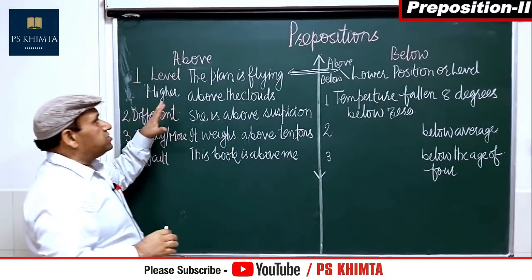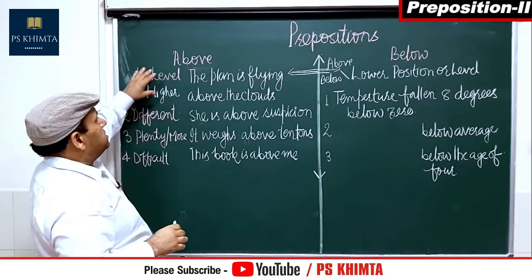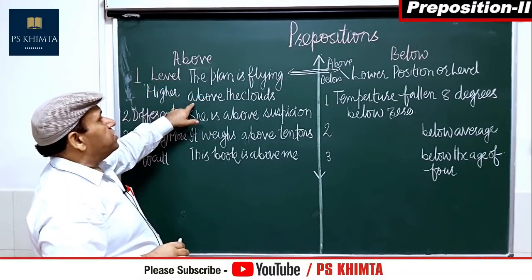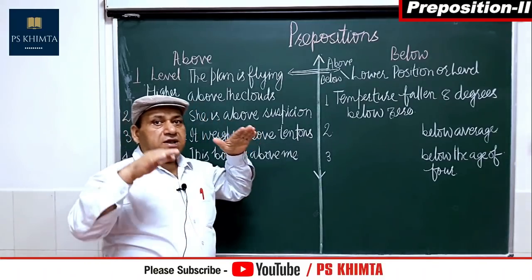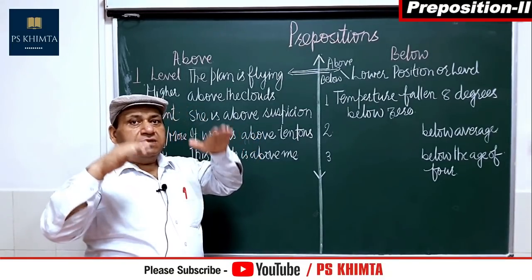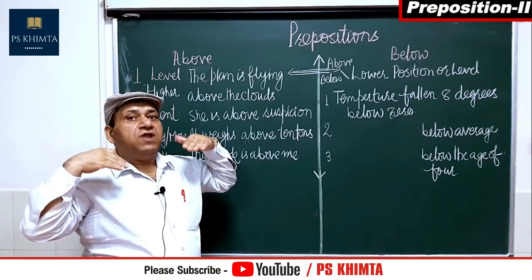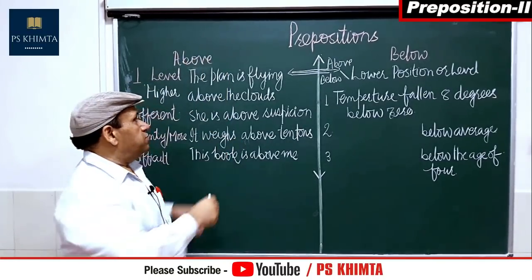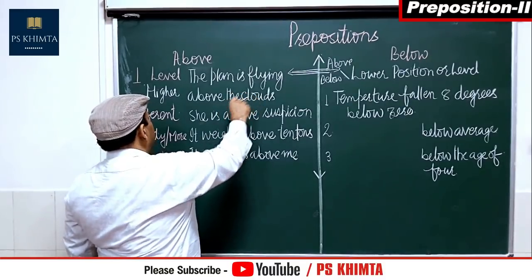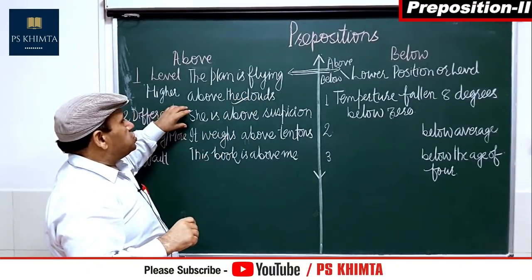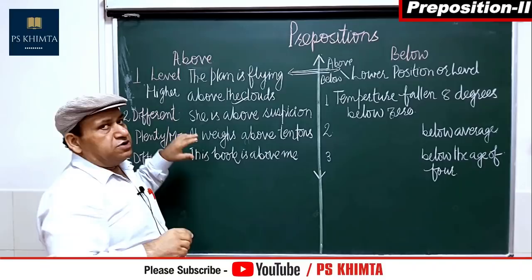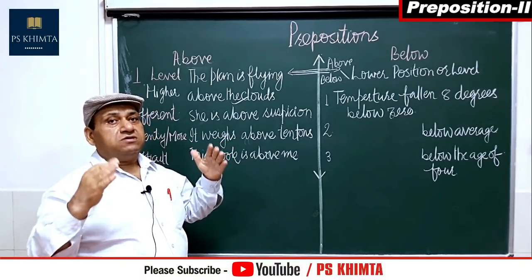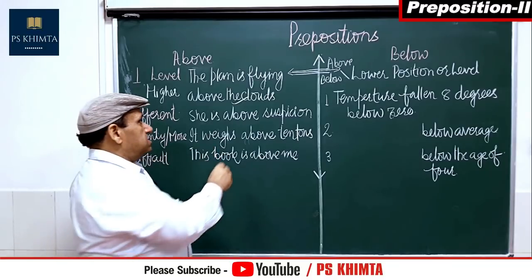See sentences for the clarity of this concept. I am saying here the plane is flying above the clouds. The clouds are the limit for the plane, and it is flying above those clouds. So above is like this. Okay? Then something different: she is above suspicion. We cannot suspect her. She is above that.